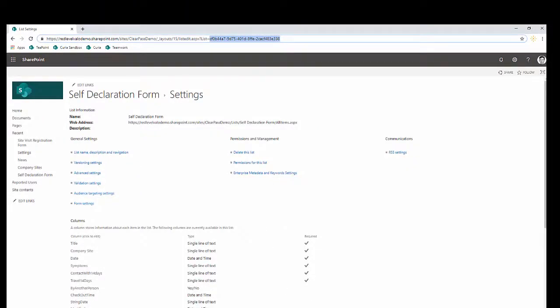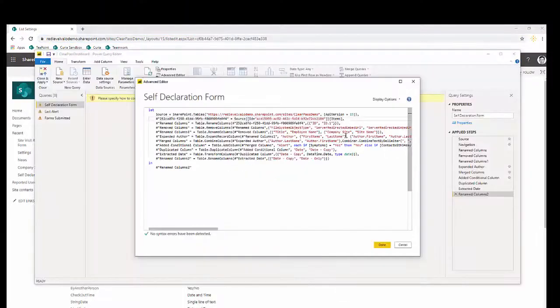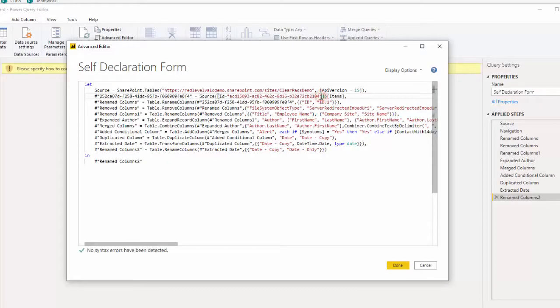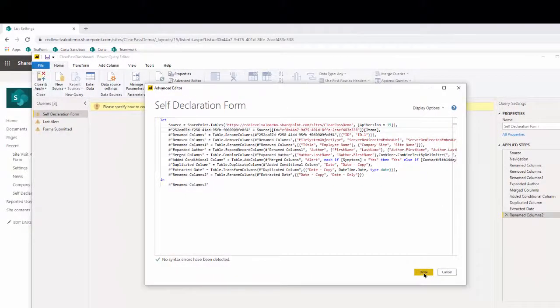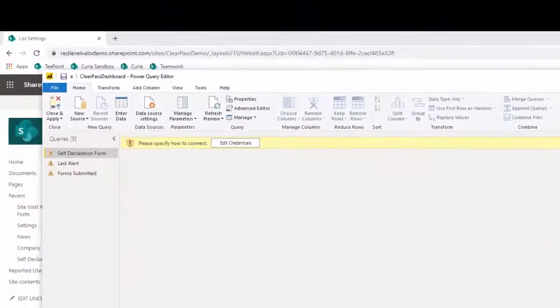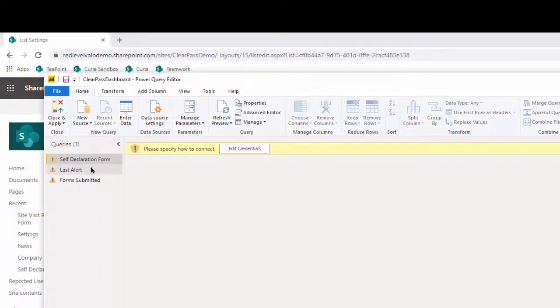Copy, go back to Power BI, and in between the quotes, copy that list ID and paste. You'll continue those steps for the last alert and the forms submitted.